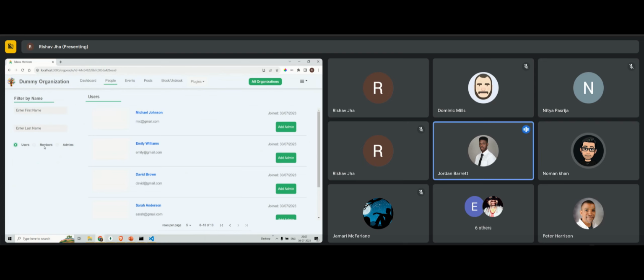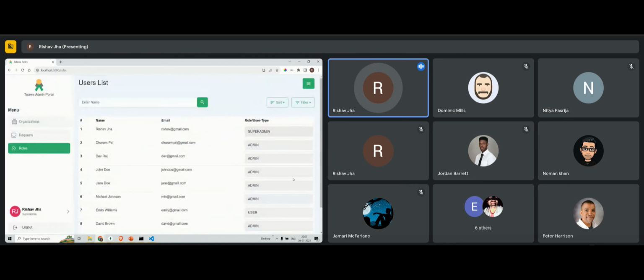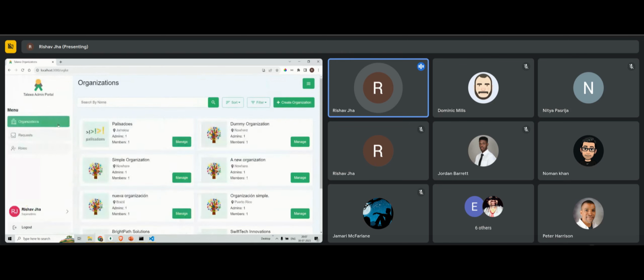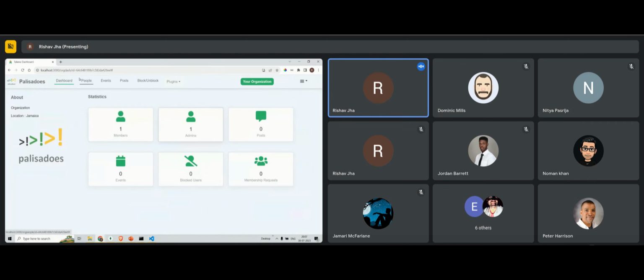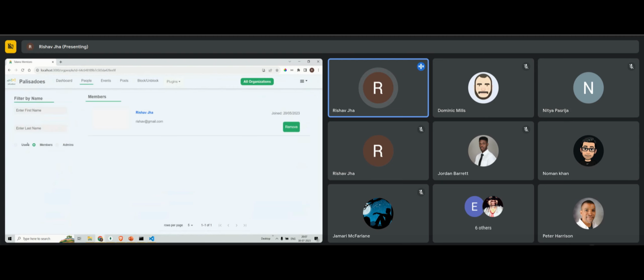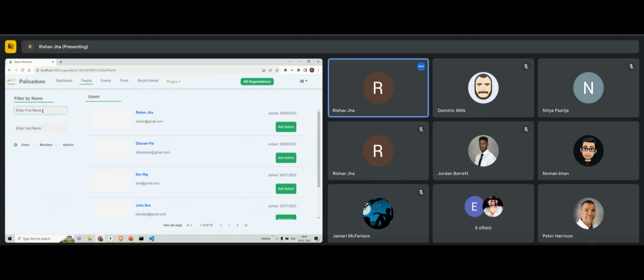Okay. So as an admin, I just showed everyone, but as an admin I have no access to this screen. When I log in as an admin, I can only access this screen, and when I click on users, I can add a user and make them a member of this organization from this screen only.